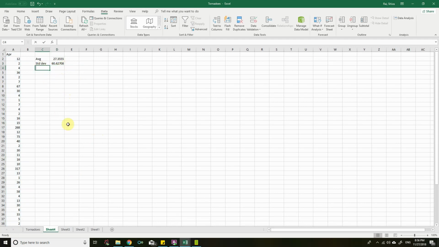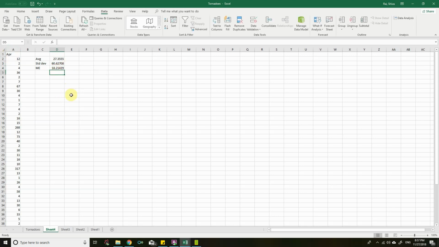Then the margin of error is given by equals CONFIDENCE.T, alpha is 0.05, that's a 95% confidence interval. Standard deviation is 60.62708, comma, the total number of data points is 56, but we need to exclude the header, so that's why it is 45.